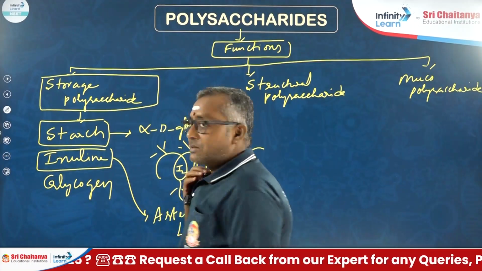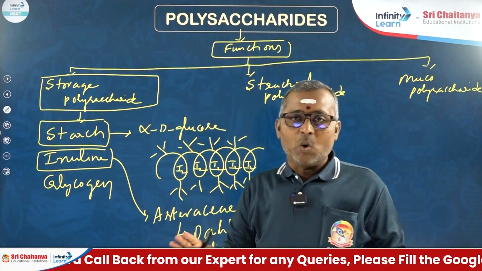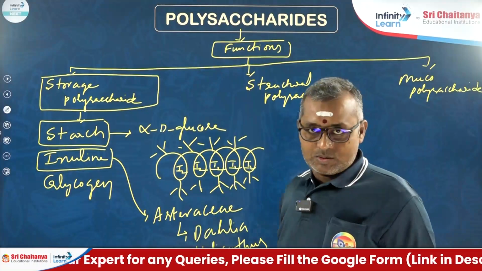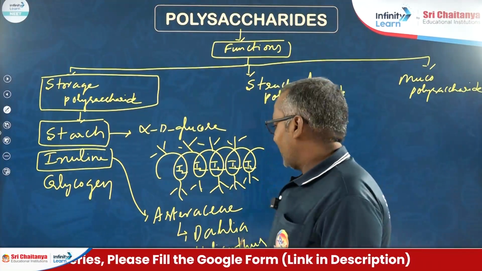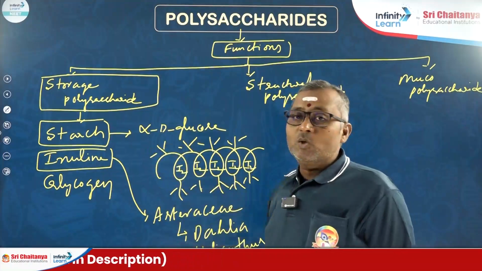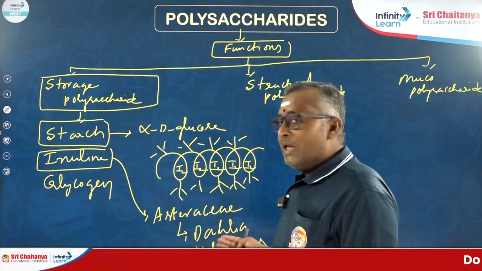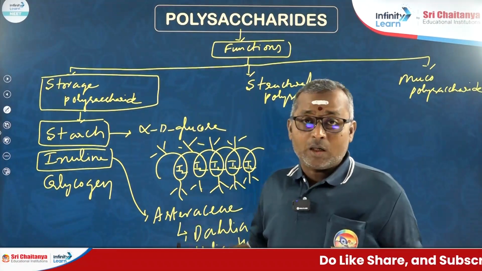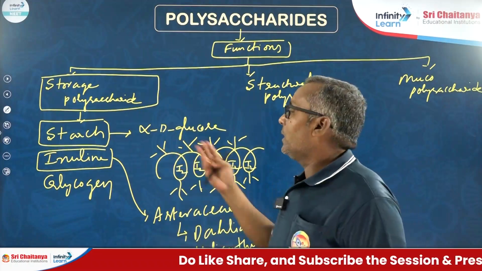In such plants, inulin gets stored either in the roots or in the stem. Say for example in Dahlia, roots store inulin. In Helianthus, the underground stem stores inulin.